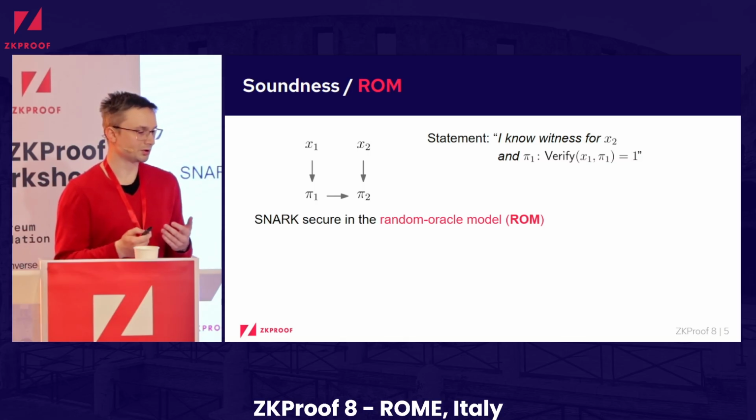So now if the original SNARK that we're using only has a security proof in the Random Oracle model, we have the problem that if the SNARK uses a hash function and this model is the Random Oracle, in the statement that we are proving, this will be some fixed hash function.